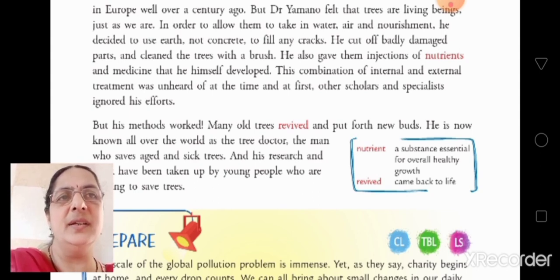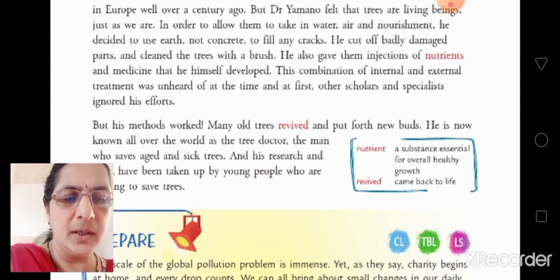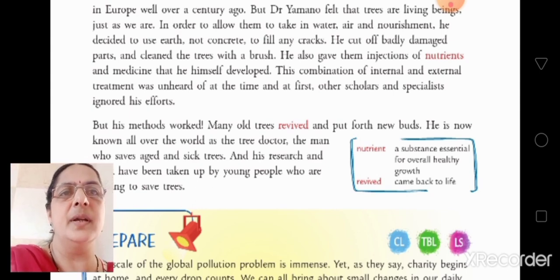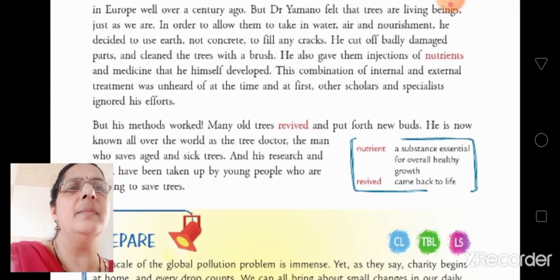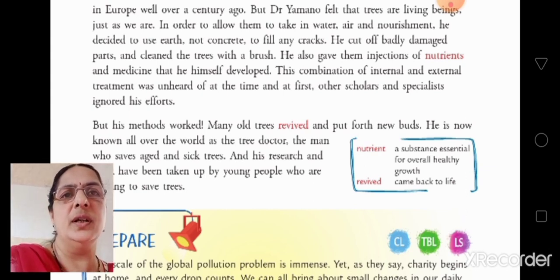How did he treat them? He cut off badly damaged parts. Whichever parts were badly damaged, he cut them and cleaned the trees with a brush. See, so much he used to care for the trees. He also gave them injections of nutrients and medicines that he himself developed. What did he give?